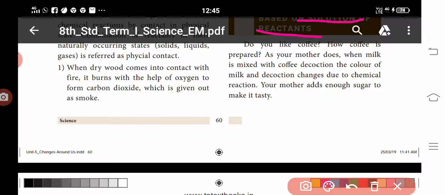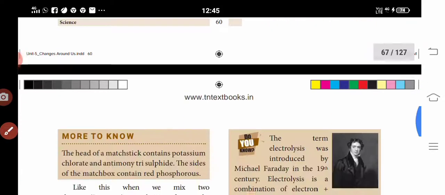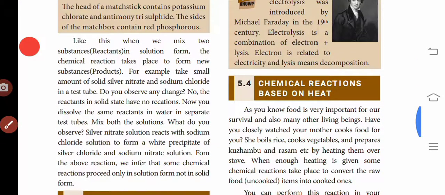Your mother adds enough sugar to make it tasty. Like this, when we mix two substances in solution form, a chemical reaction takes place to form a new substance. For example, take a small amount of solid silver nitrate and sodium chloride in a test tube.